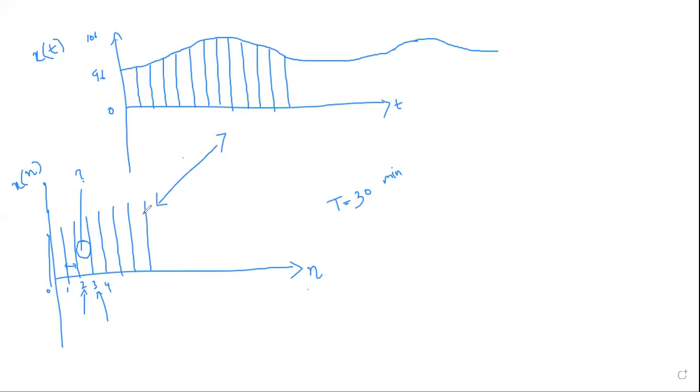Whatever process we did now, what did we do? We took samples at finite intervals of time. The process is called sampling, and what we got here was a discrete time signal. A continuous time signal is usually represented by x of t. The discrete time signal is usually represented by x of n.